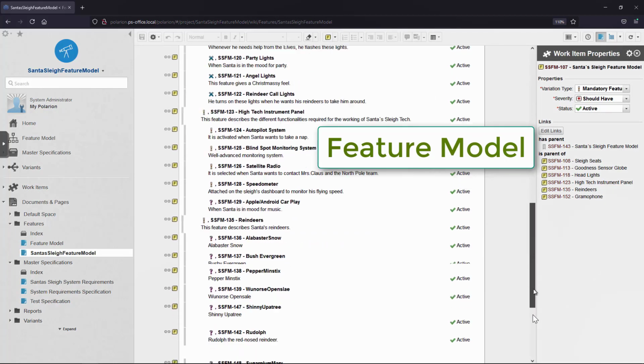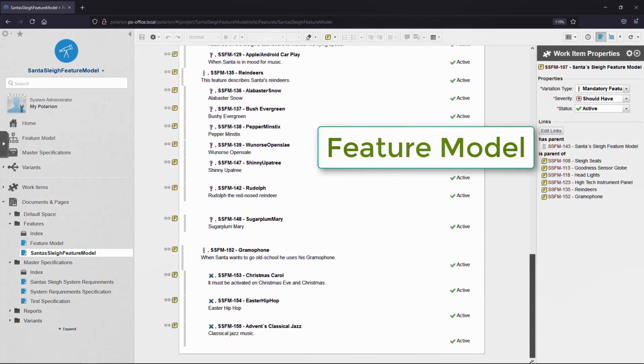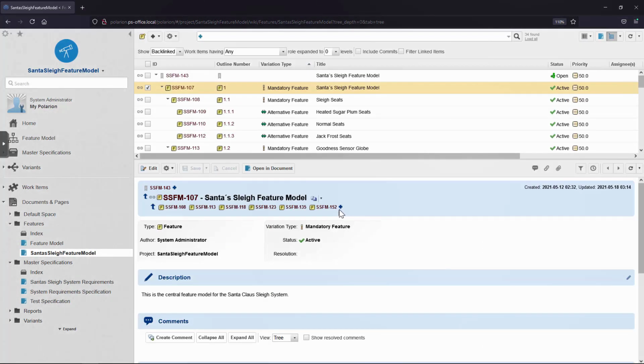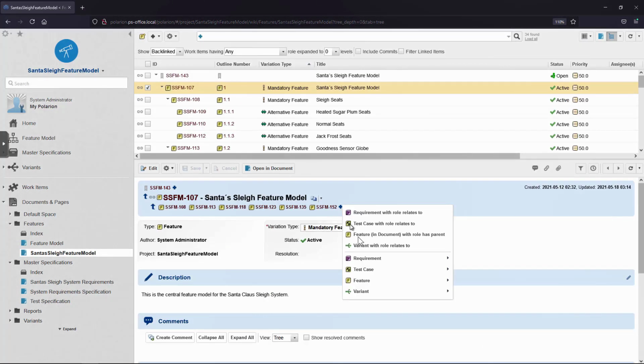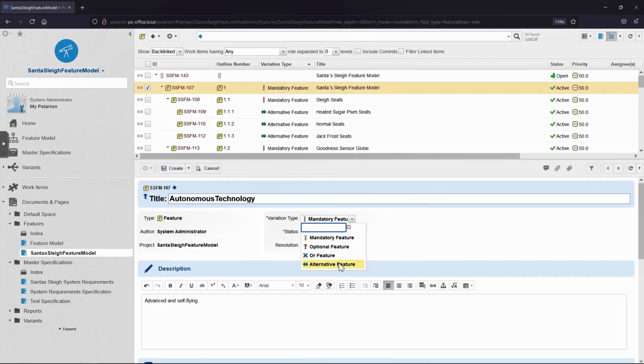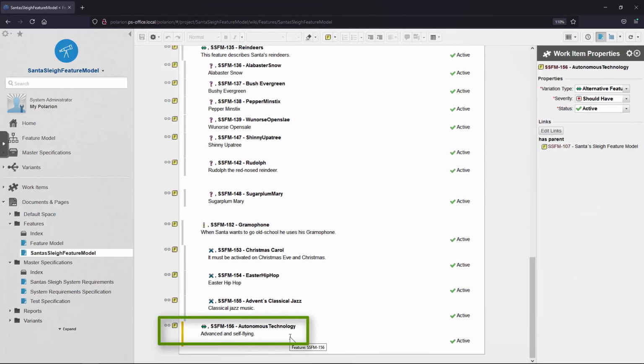In future, Santa not only wants to have a reindeer sleigh, but also might want to have an alternative way of moving where he doesn't have to always depend on reindeers. So, the elves plan to change the variation type of the reindeers feature from mandatory to alternative. And they came up with a magical autonomous sleigh engine that moves the sleigh without reindeers, which is also expressed as an alternative variation type. This way, the reindeers too could celebrate Christmas with their families. All of this is done on the feature model side.